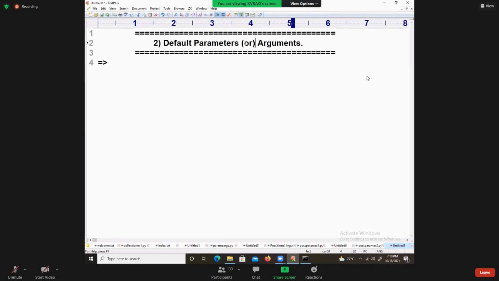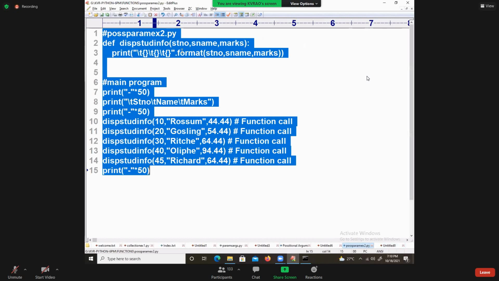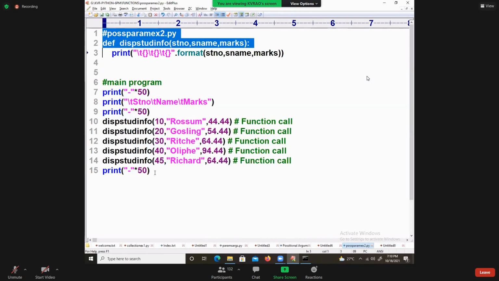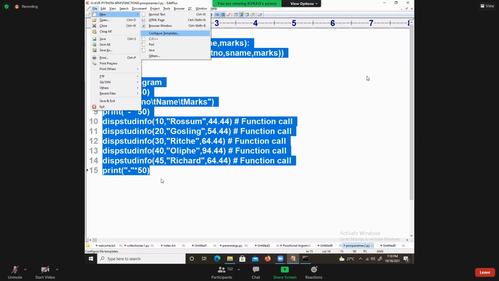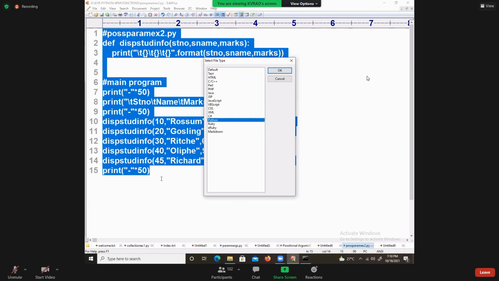Before that, I would like to give you the example directly so that you will be more clear about this part. Let us take this example, my dear students. Same thing I will carry forward. This is a beautiful example, I hope you will follow me.